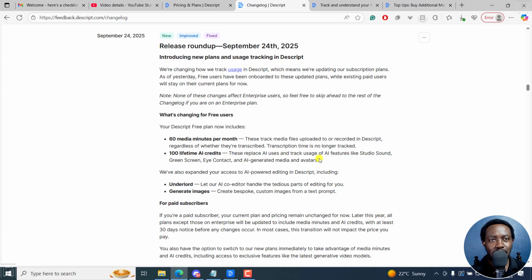Now, I mentioned it's going to get more expensive. I wish they'd just left studio sound, green screen, and eye contact out of this whole thing, and left the media minutes or AI credits here to underload AI avatar generation and things like those. But the reason why I'm saying it's going to get expensive is because of the following.